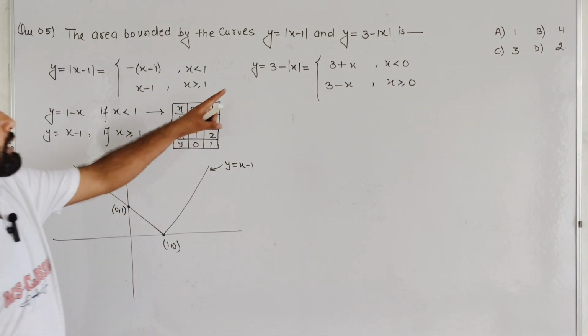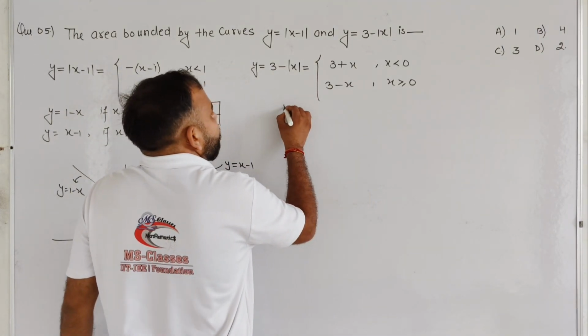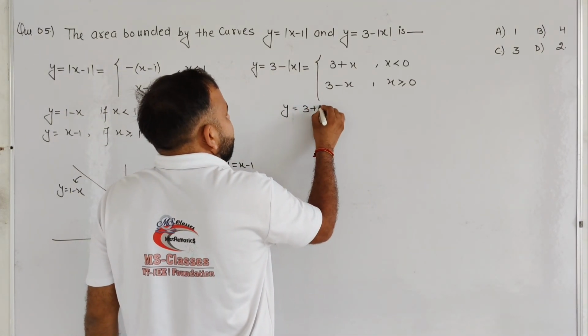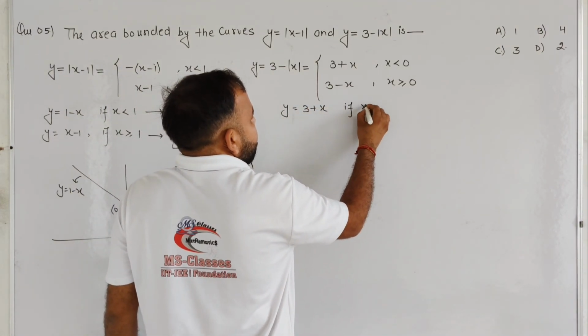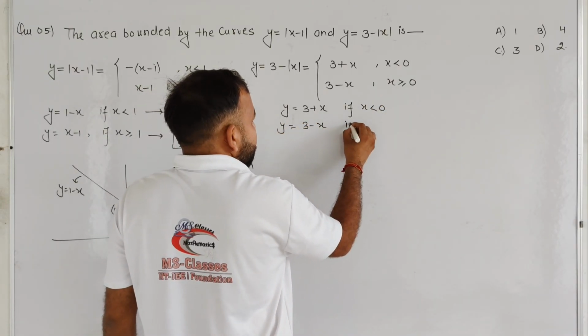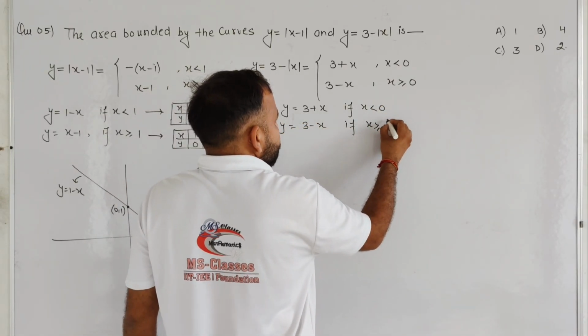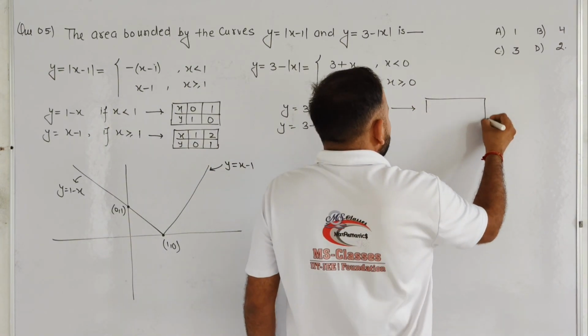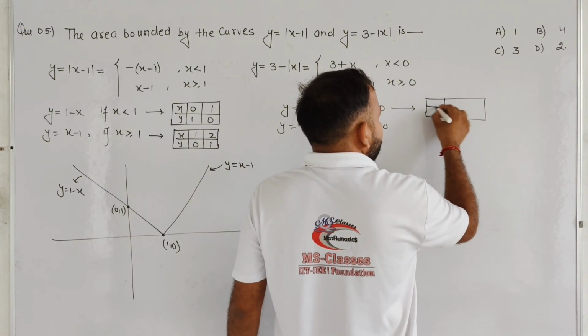In the same way, y = 3 + x if x is less than 0, and y = 3 - x if x is greater than or equal to 0. So for this graph, put x as 0.